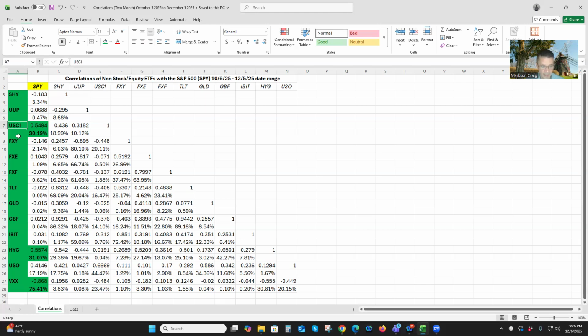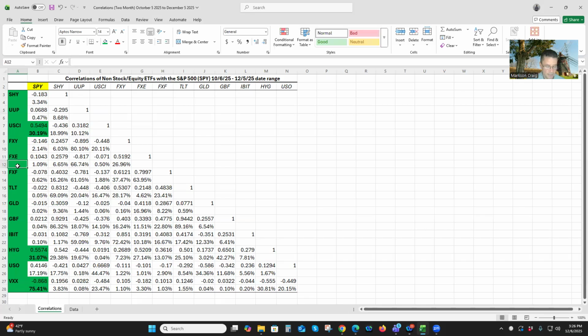USCI tracks a basket of commodities. That has a pretty strong correlation with SPY. It has a positive relationship, and it accounts for 30.19% of the variance. FXY tracks the Japanese yen. That is a negative relationship with SPY, but it only accounts for 2.1% of the variance.